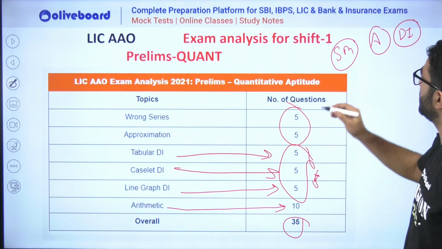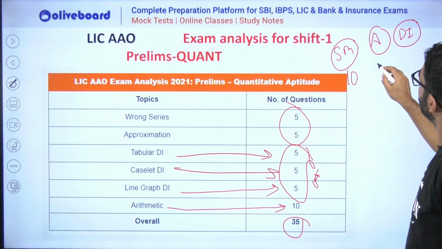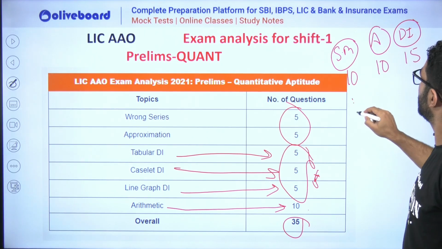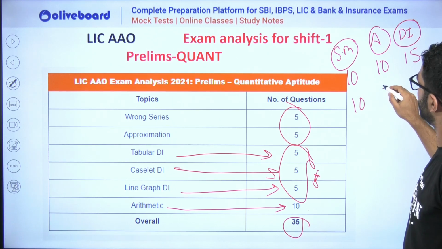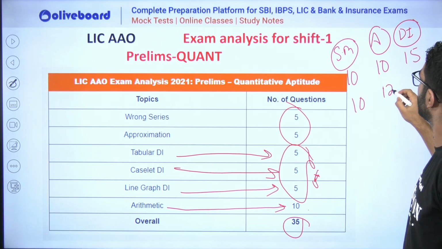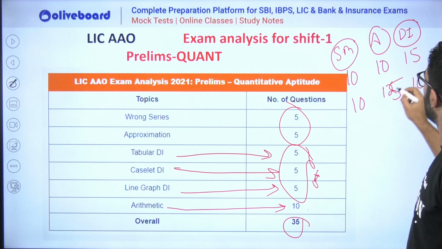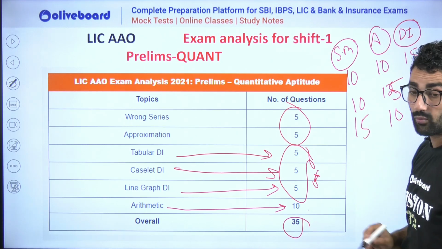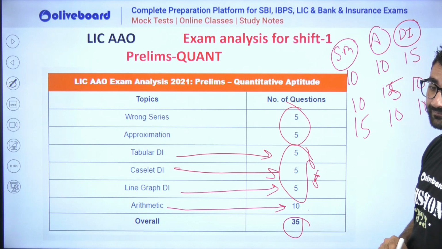Okay, what will be if they give 10 marks from here, 10 marks will be here, DI will be 15. Sometimes they give 10 here, mostly 10, 12 here, and 10, 12 here. We can say that if 15 here, 10 will be here. Sometimes they give 15 here, 10 here, 10 here. This is a mostly seen pattern.